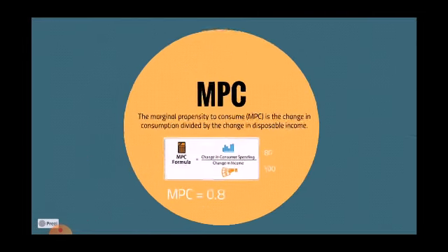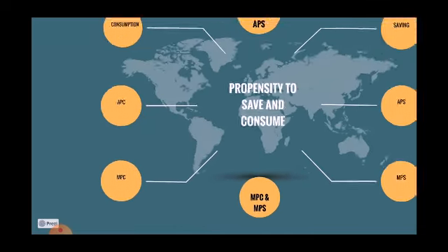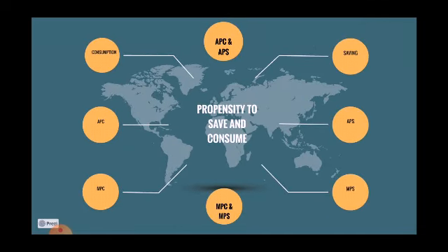Now, coming to MPC. MPC is the ratio of change in consumption to change in income, unlike APC, which is the ratio of total consumption to total income. For example, if income increases by 100 and out of this increased income 80 is consumed, then MPC will be 0.8, which shows that 80% of increased income is consumed.